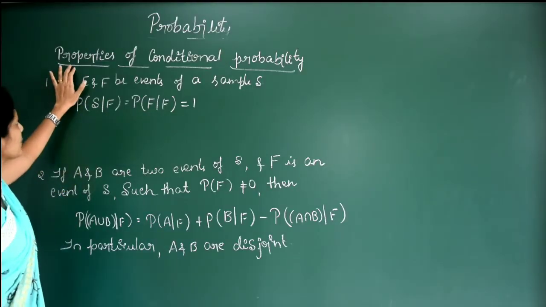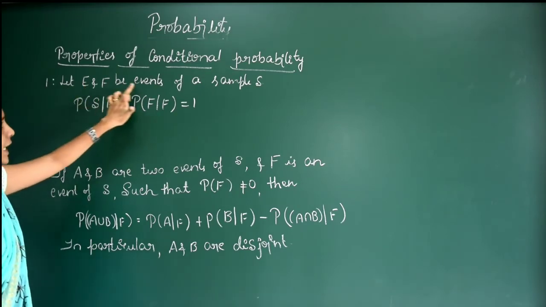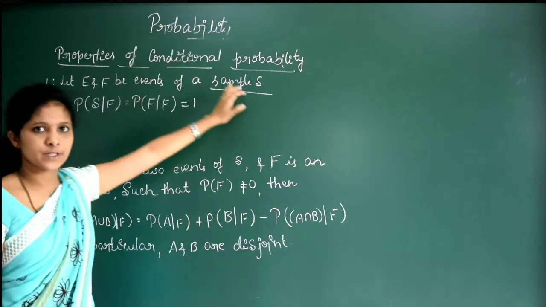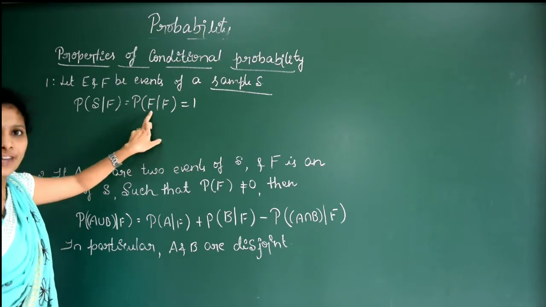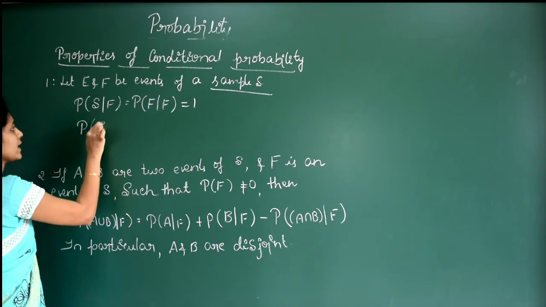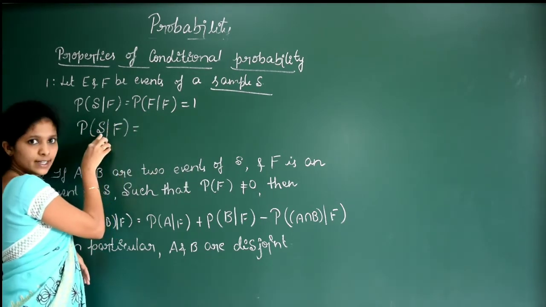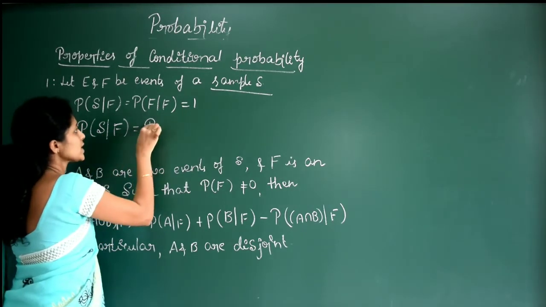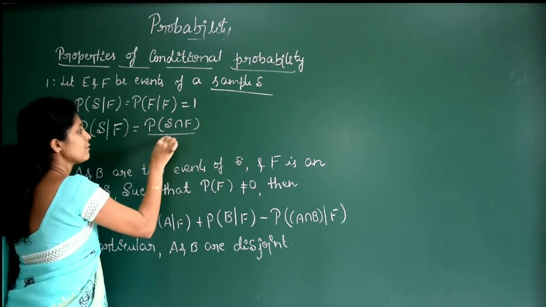Remember the important properties of conditional probability. Simple it is. Let E and F be events of a sample space S, that means E and F are subsets of S. Then P of S by F is equal to P of F by F, which is equal to 1. Obviously. See here P of S by F. By using the definition we can write S by F, you are finding the conditional probability of S, F has already occurred. So this will be P of S intersection F divided by P of F.